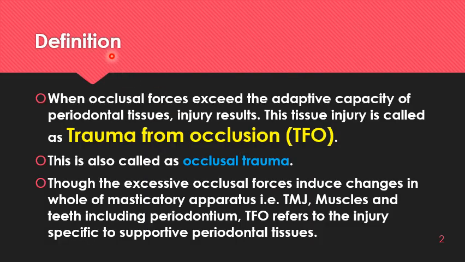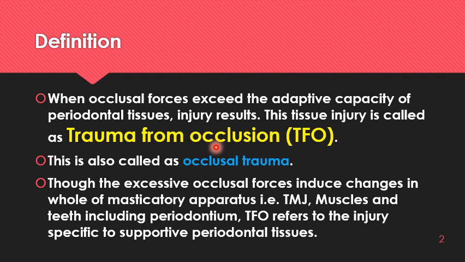Coming to the definition of TFO, when occlusal forces exceed the adaptive capacity of periodontal tissues, injury results, and this tissue injury is known as trauma from occlusion. Every tissue in the body has certain adaptive capacity. Like our periodontal ligament can be stretched up to 50% of its length. So that means whenever the forces are there which are causing the stretching of periodontal ligaments, within its limits there will be no injury, right?